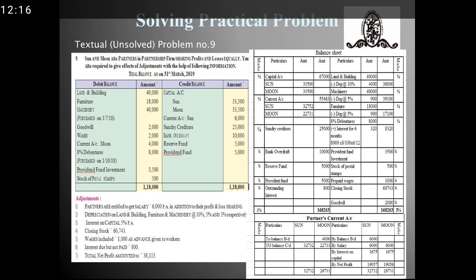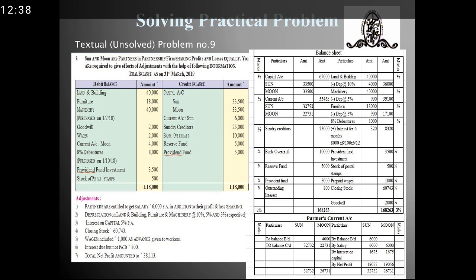Now you can see here in the adjustment the net profit is given, which is amounted to rupees 38,113 rupees. Closing stock is given, and etc. All the information is given. Let's start by solving the balance sheet.